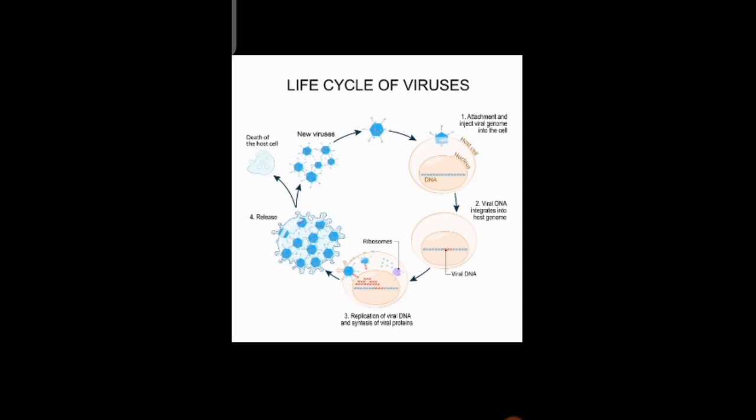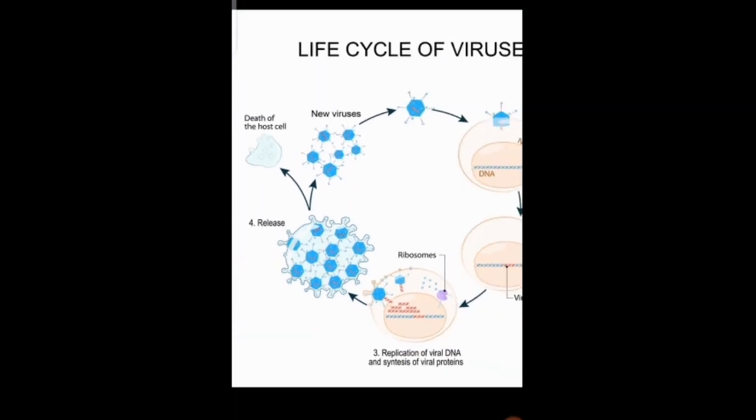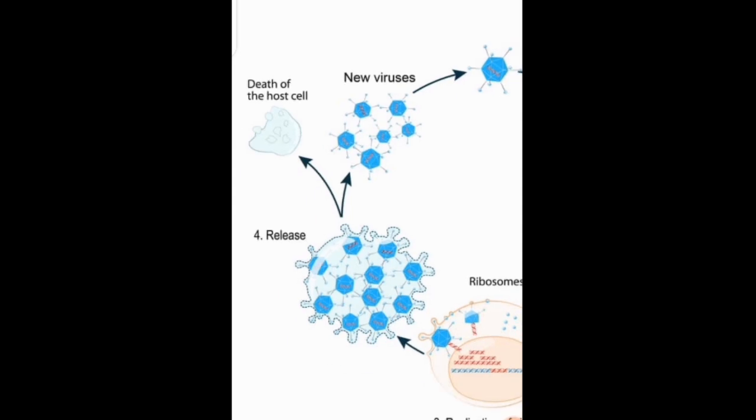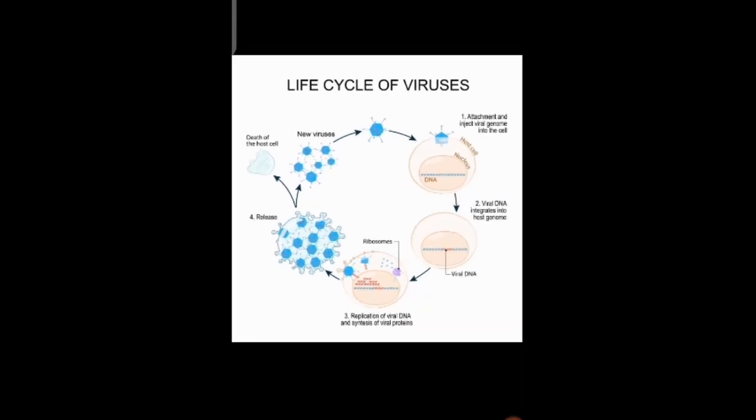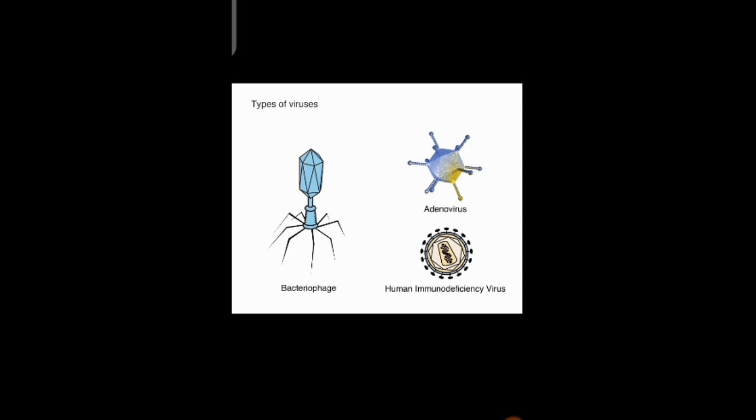You will see here, the virus enters the living cell, reproduces and destroys the cell. Afterward the living cell dies, and new viruses are developed there. Viruses cause different types of diseases in your body. The most common disease caused by viruses is corona. These are also types of viruses.